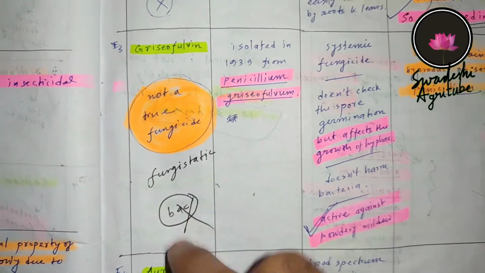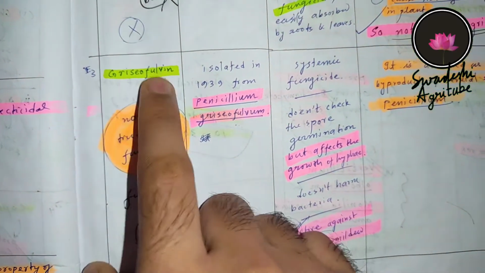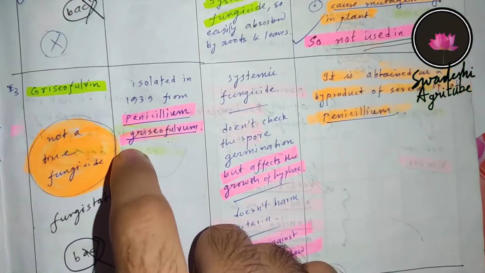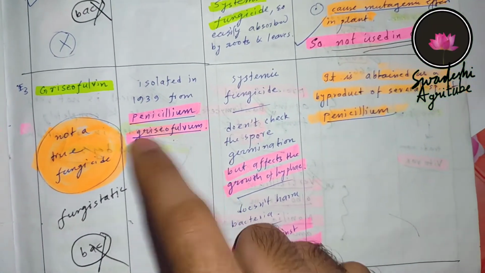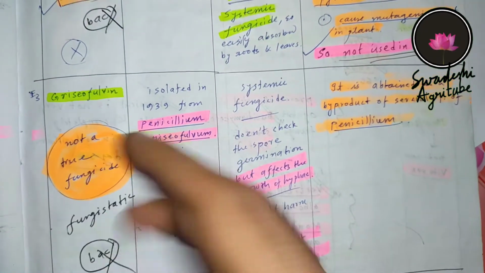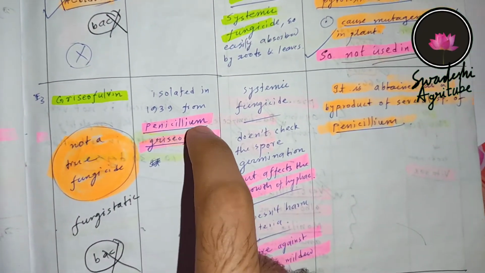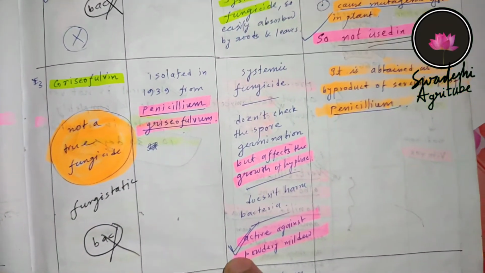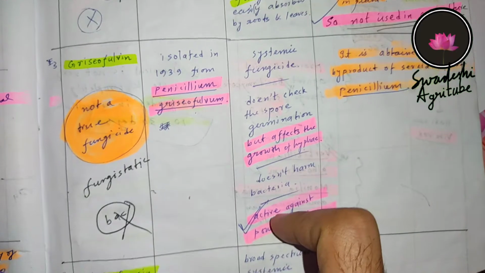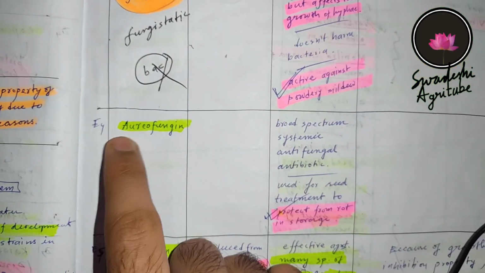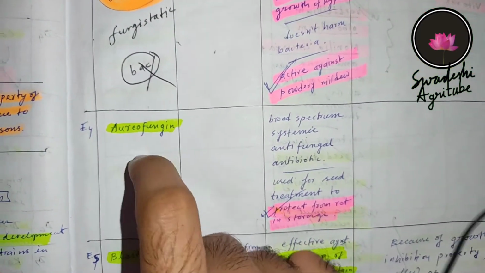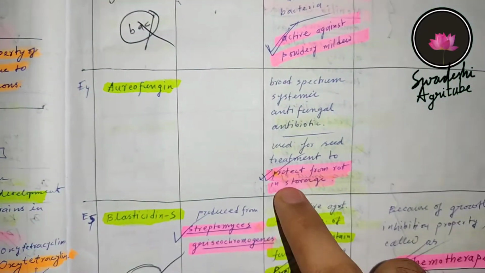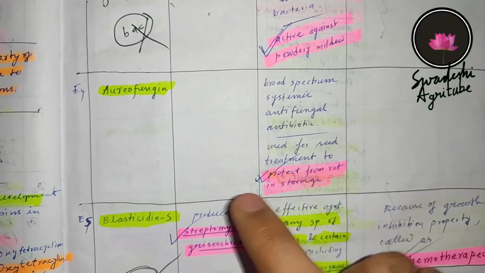That's why I have given one cross. It is extracted from Penicillium griseofulvum, but now it is seen that it is obtained from many Penicillium strains. It is a byproduct of those Penicillium genus. It is effective against powdery mildew. That's one point. And the fourth one is aureofungin. There is nothing more to read there, but one point is that it protects from rotting in the storage house.